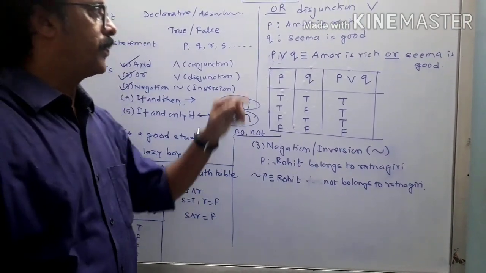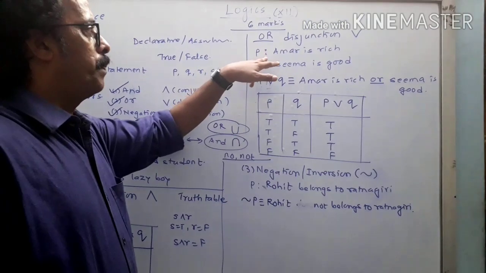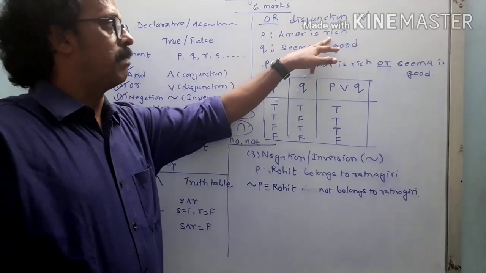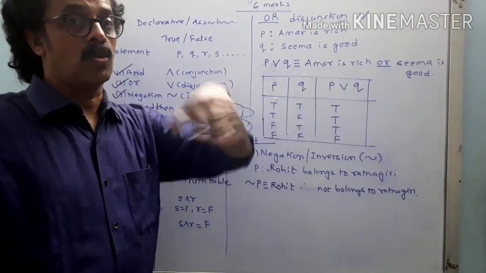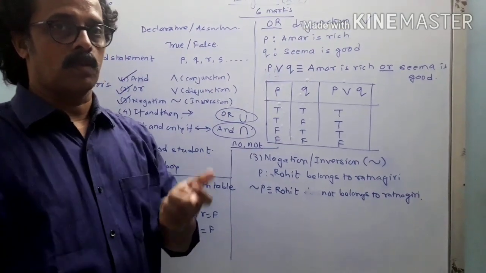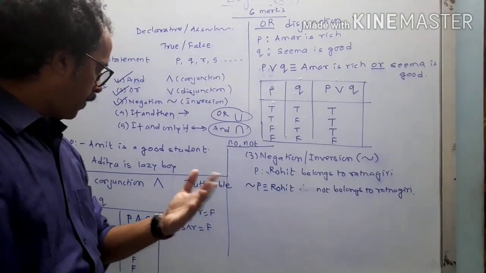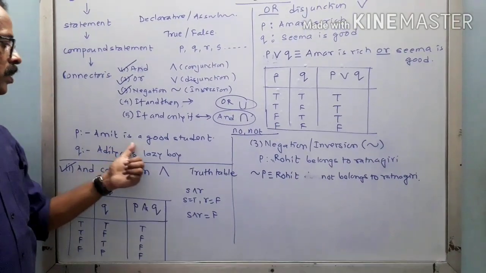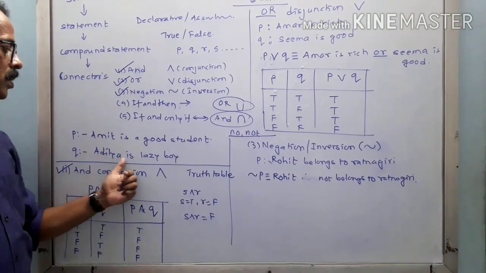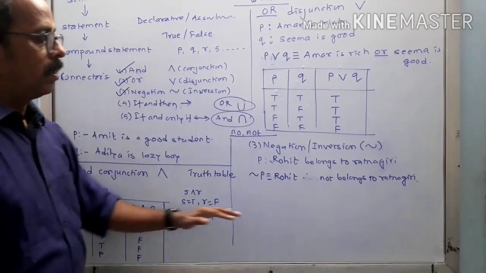That's it. Suppose I want to make the negation of P, where P is Amar is rich. So negation P will become Amar is not rich. You don't have to say he is poor. You have to use the word not. Seema is not good. Another statement we can write is Amit is not a good student. Aditya is not a lazy boy. So this is about the negation.